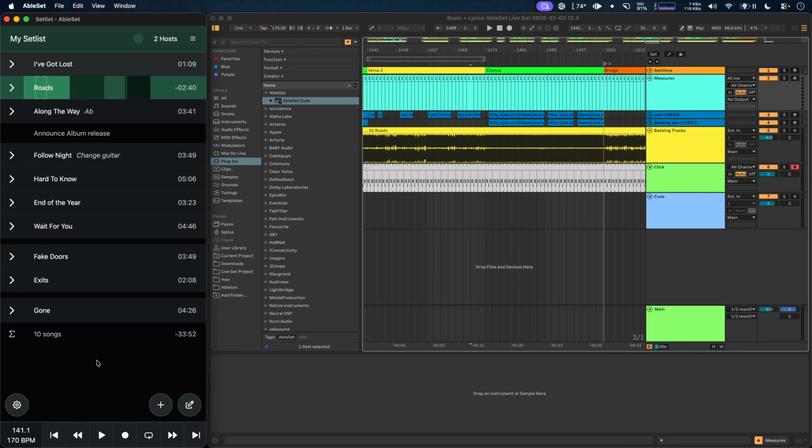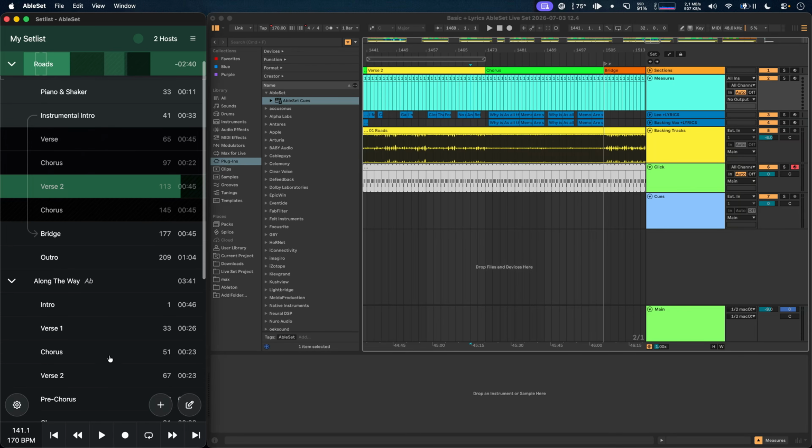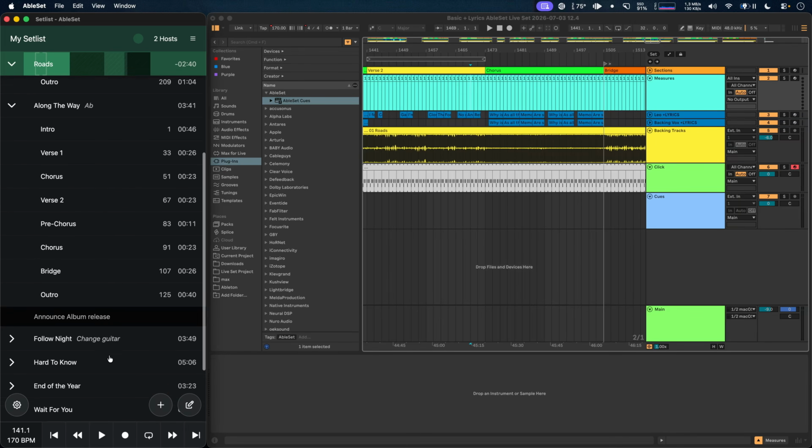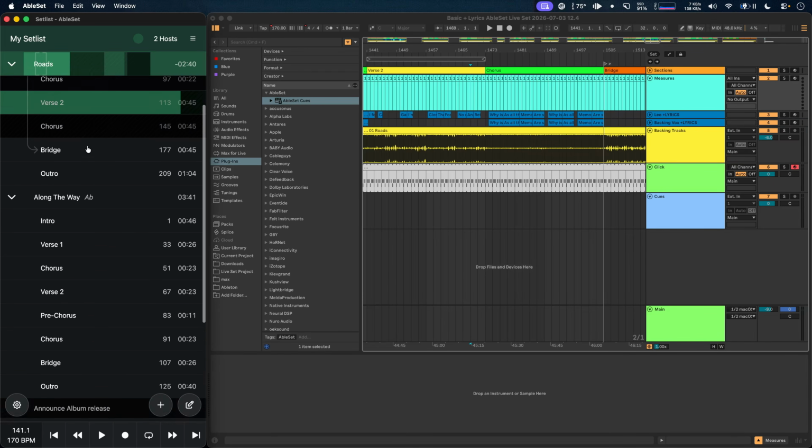And last, let's look at new features in the setlist view. And the first new feature is that songs now stick to the top of the page. So if I have some songs expanded here, and I scroll down, you'll see that the song title always sticks to the top of the page. So you can see which song these sections belong to.